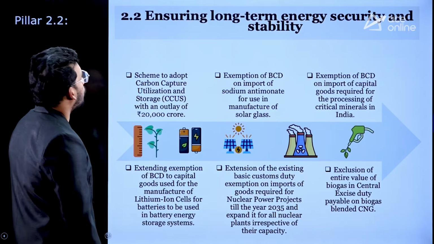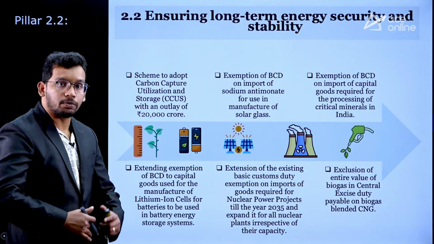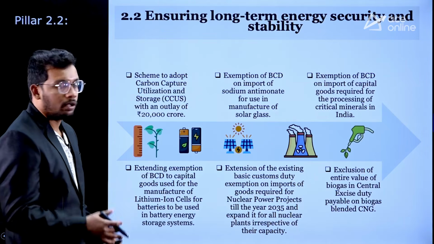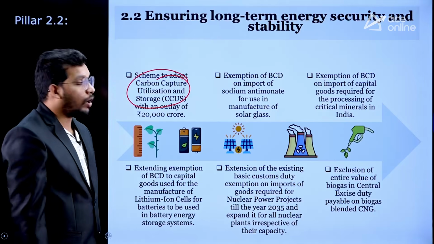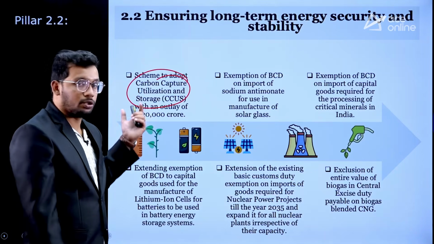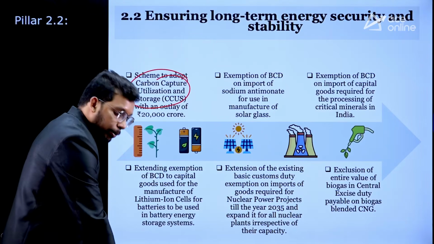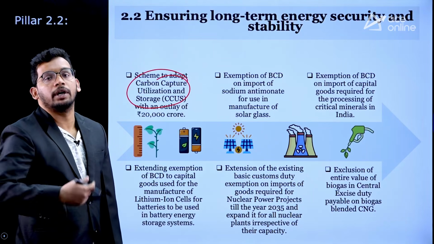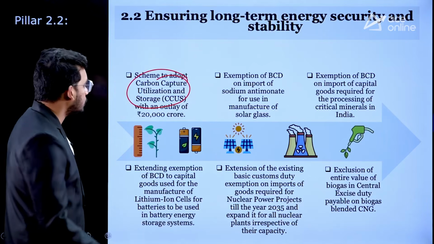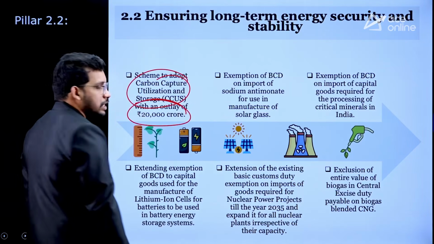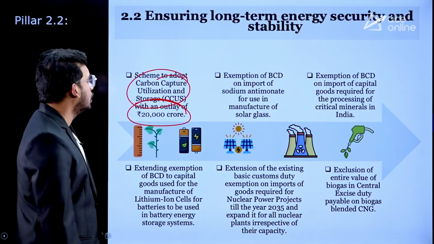Now pillar 2.2 related to energy security. Government is going to encourage more energy production in India. How? Carbon capture, utilization and storage. What do we do through CCUS? We are going to capture carbon from the atmosphere, pump it underground, and it will become coal. So that is called carbon capture utilization storage. Government is going to spend 20,000 crore on this specifically, right?